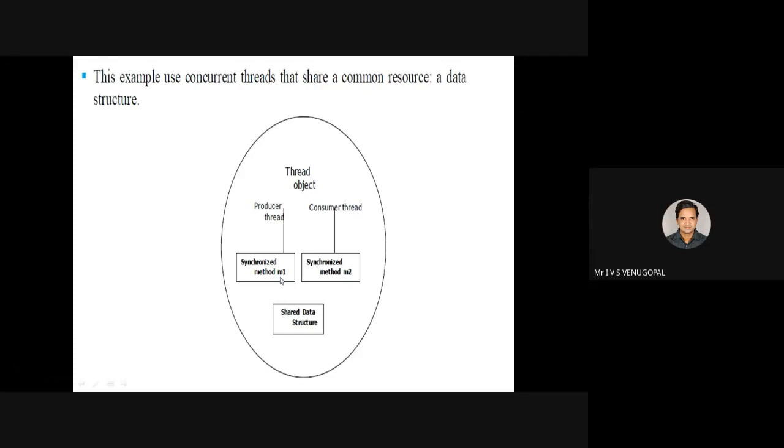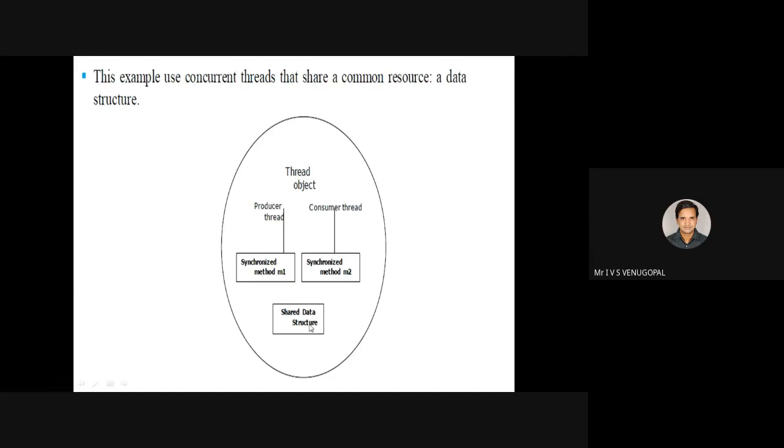First one is producer thread, second one is consumer thread. The producer thread needs to produce data into the shared data structure, and consumer thread needs to consume data from the shared data structure. In this, both the producer and consumer need to have access to a shared data structure. For example, consider the data structure is an array. Producer produces data into the array and consumer consumes data from the array.